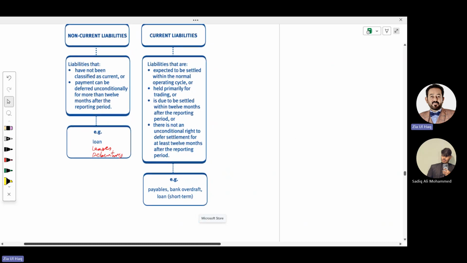What are the current liabilities? Liabilities that are expected to be settled within the normal operating cycle. Normal operating cycle means 1 year. Held primarily for trading or due to settle within 12 months of the reporting period. There is not an unconditional right to defer settlement for at least 12 months, meaning we cannot defer or transfer to more than 12 months. For example, payables, bank overdraft, or short-term loan. Short-term means a 3, 6, or 9 month loan, or maximum up to a 12 month loan. A long-term loan like a 5-year or 10-year loan will be classified as non-current liabilities.